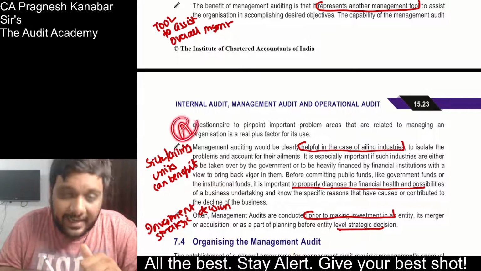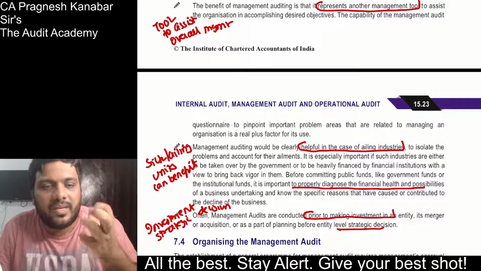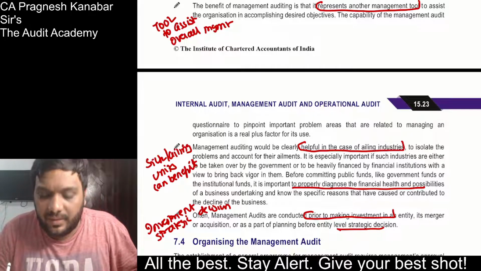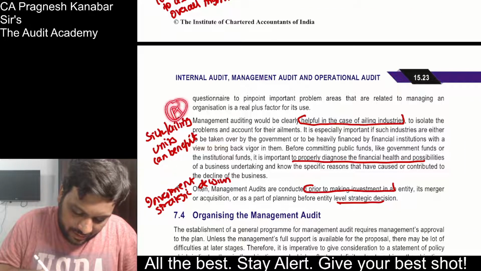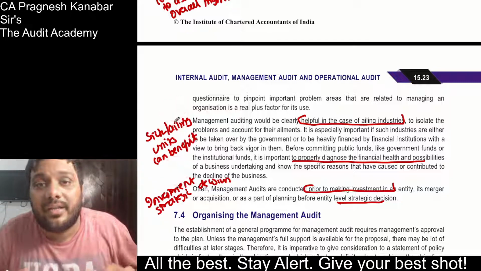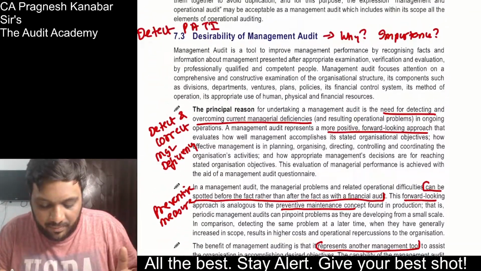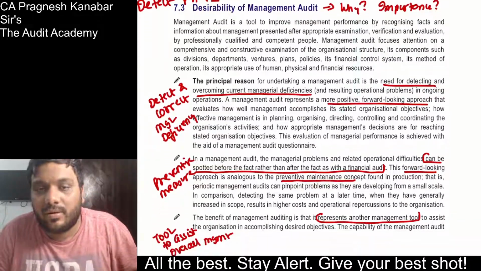Then A for ailing industries, for ailing and sick units. It can act like a blessing, because we can understand that if because of bad management the company is turning out to be a sick unit or ailing unit, that can be detected. And then this is your I: it helps in taking proper investment strategic decisions. Alright, so detect my PATI. So this is the desirability of management audit, why it is required, what is the importance.